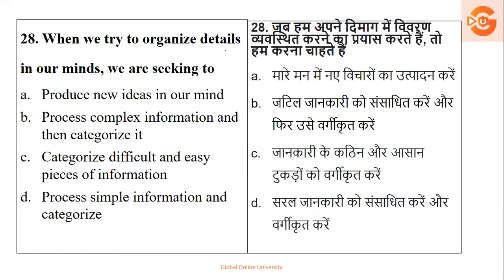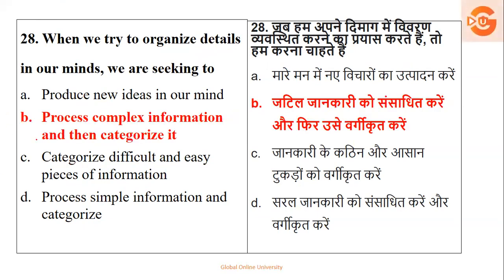Next, when we try to organize details in our mind, we are seeking to produce new ideas, process complex information and categorize it, categorize difficult and easy pieces of information, or process simple information and categorize it. Producing new ideas is not possible here. Categorizing difficult and easy pieces is not right either. So the right answer is process complex information.